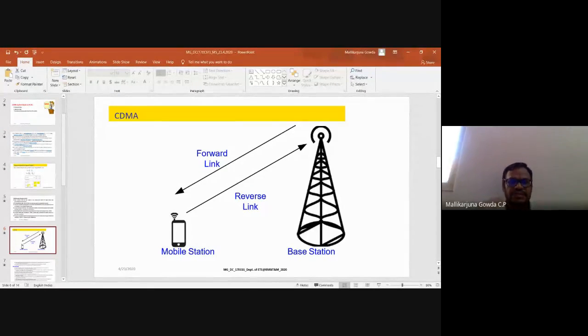Is it clear what is downlink and what is uplink in CDMA? Downlink is the link from the base station to the mobile station. And from the mobile station to the base station, we call it uplink or reverse link. So let me discuss the forward link and what types of processing methods are used for transmitting the information from the base station to the mobile station.